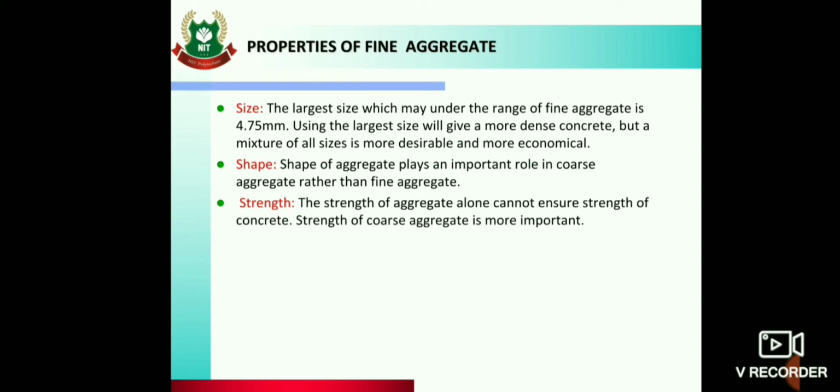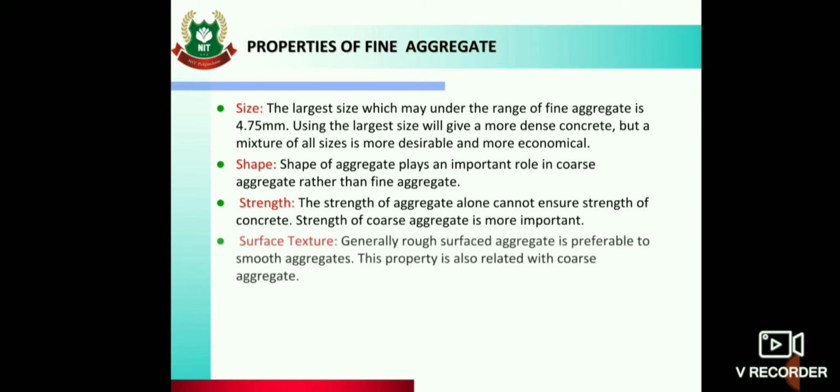Naturally available aggregates are strong enough for making normal strength concrete. Then next is surface texture. Rough texture aggregate is preferable to smooth aggregates always. So this property is also related to coarse aggregates.